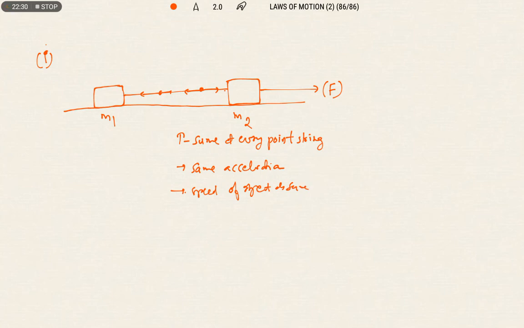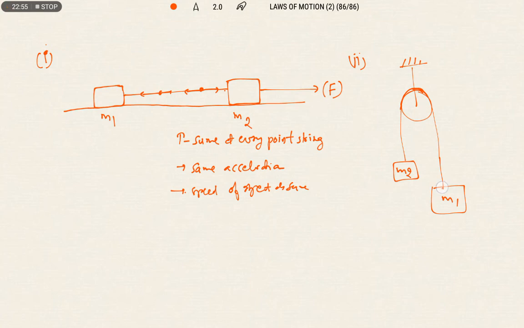The acceleration is the same and the speed of the object is also the same. If the bodies are connected and the string passes over a pulley like this, M1 and M2 are connected by a common string that passes over the pulley. So the string is common for both. When the string is common, the tension on each side of the system will be the same.